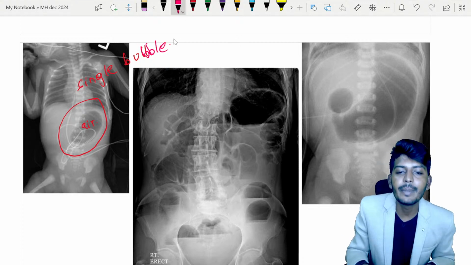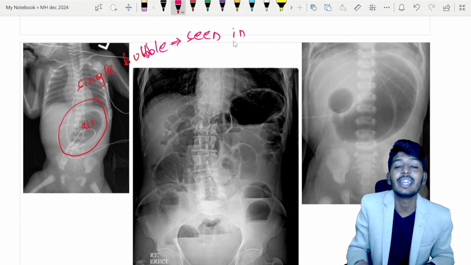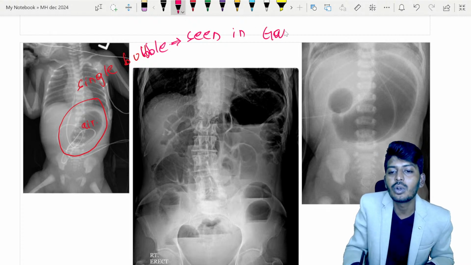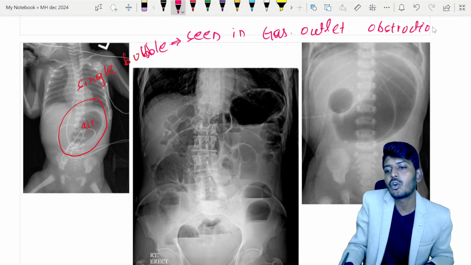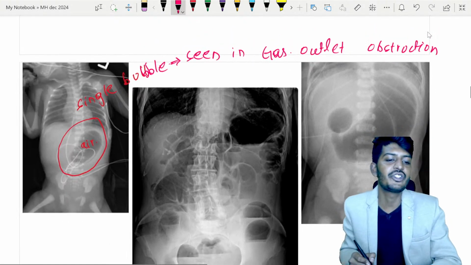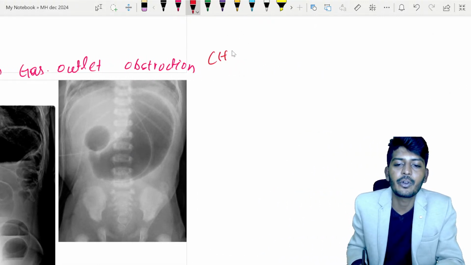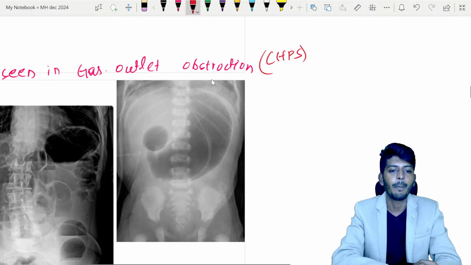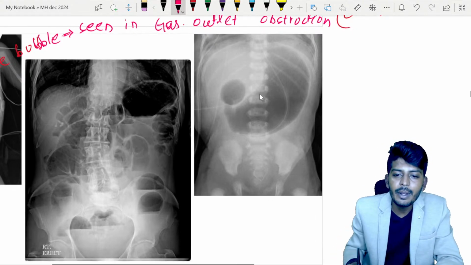So single bubble sign is seen in which diseases? Single bubble sign is seen in gastric outlet obstruction. So where do we find gastric outlet obstruction? The classic example in children is seen with CHPS, congenital hypertrophic pyloric stenosis. Okay, so pyloric stenosis.